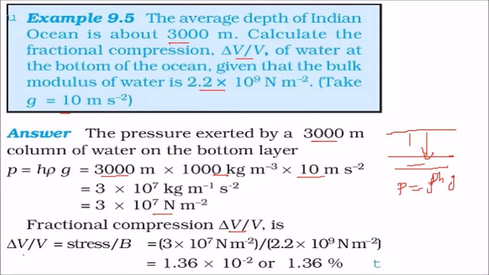given by delta V by V. Again, we have to use the bulk modulus. Bulk modulus is given by stress by delta V by V, that is stress by strain, and strain is the fractional change in the volume. So delta V by V can be found using stress by B. Stress is of course this number, then B is given here. Just divide them, you get 1.36 into 10 to the power minus 2, or 1.36%.